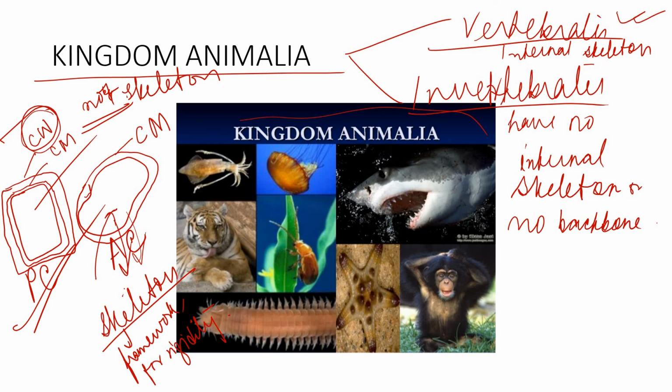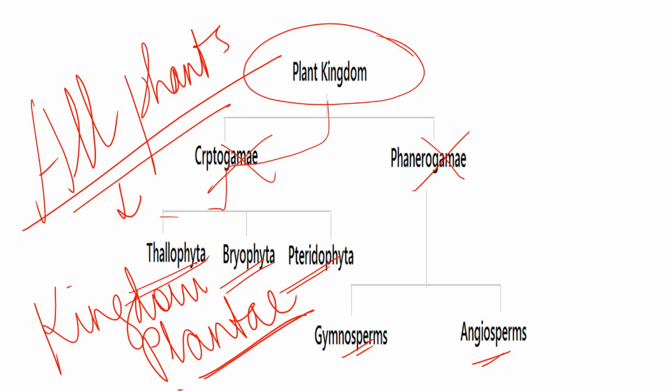Please rewatch all of them one by one in a sequence. Please don't jump the sequence, otherwise it will be very difficult for you to make differences and understand them properly. It's a very interesting chapter, you should know why we need to classify things, because you have to understand the essence of all these things. Until you understand why classification is required, you will not find this chapter interesting and you will find, oh, this is so boring. So many things will come up, but I have tried my best to make it interesting with the help of pictures.